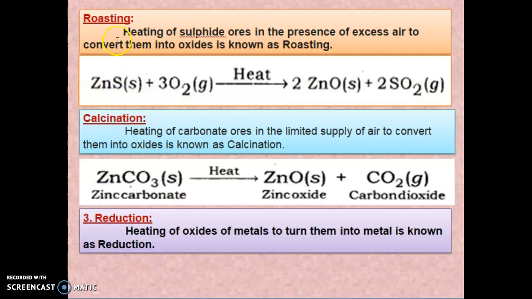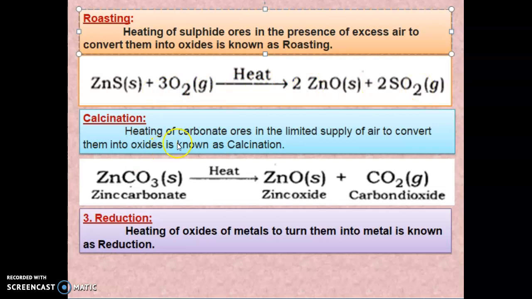So what is roasting and what is calcination? Roasting: the heating of sulfide ore in the presence of excess air to convert them into oxide is known as roasting. So in roasting, the ore is a sulfide, so it will be heated in the presence of excess air. So that we are calling roasting. For example, zinc sulfide, it is an ore. We will heat it in the presence of oxygen. Then we will get zinc oxide plus SO2.